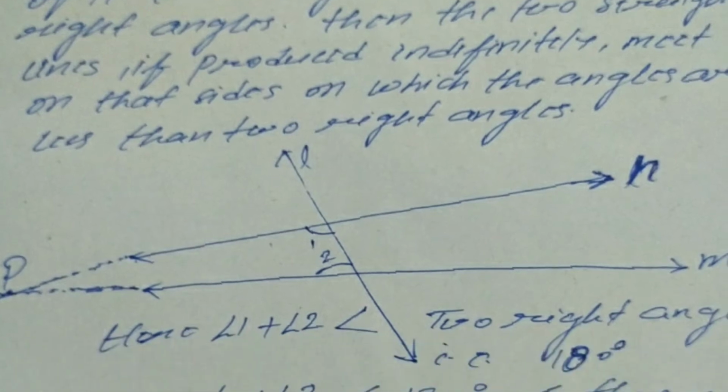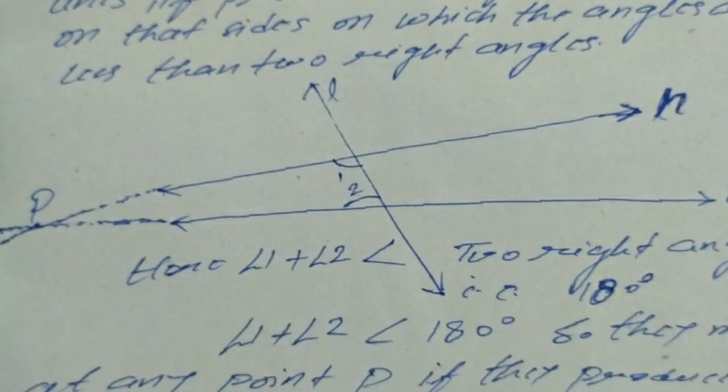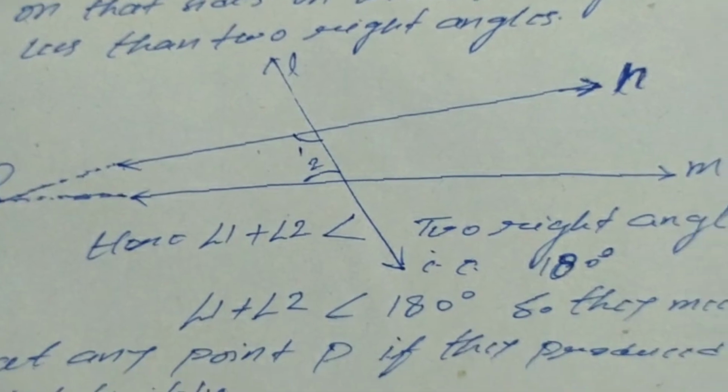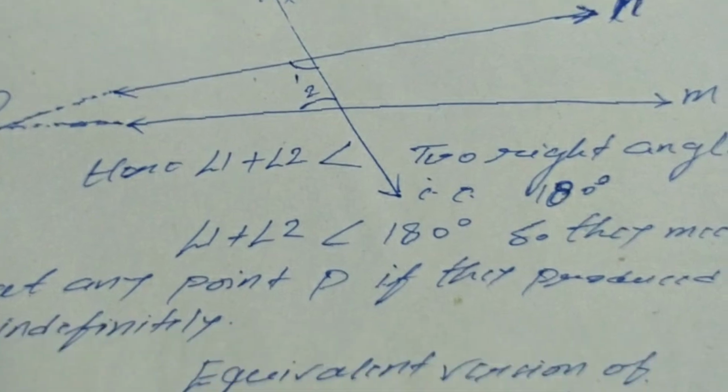Here angle 1 plus angle 2 is less than 2 right angles, that is 180 degrees. So angle 1 and 2 is less than 180 degrees, so they meet at a point P if they are produced indefinitely.